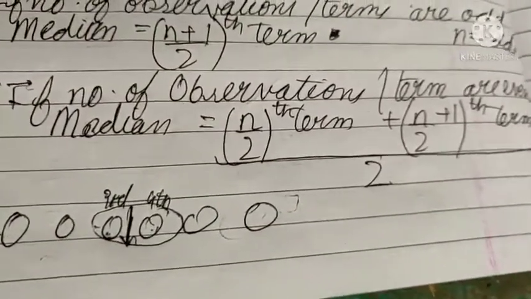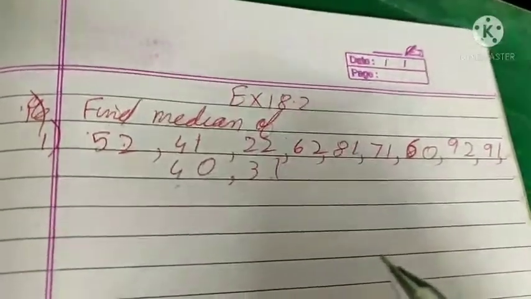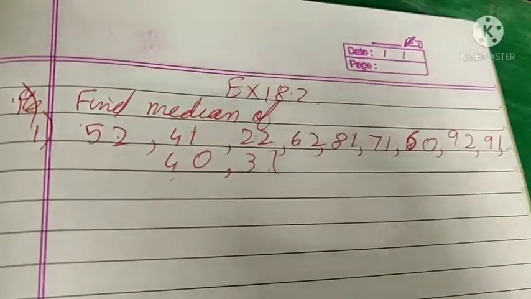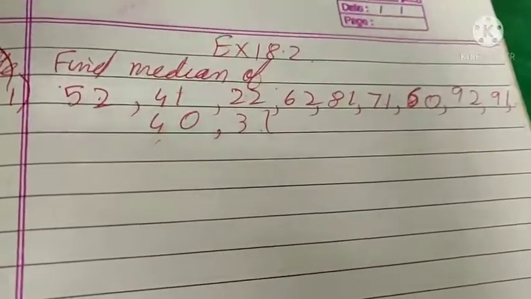Okay, starting with the question. We have to find the median of these values. First we will arrange the data in ascending order. We have to get the data arranged in ascending or descending order, and only then we will find the median.